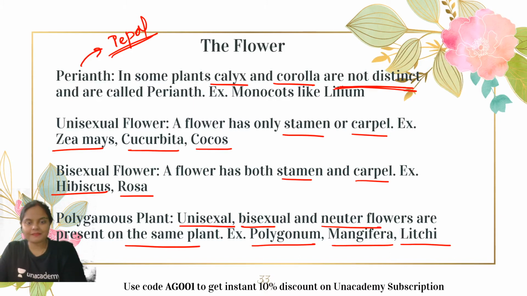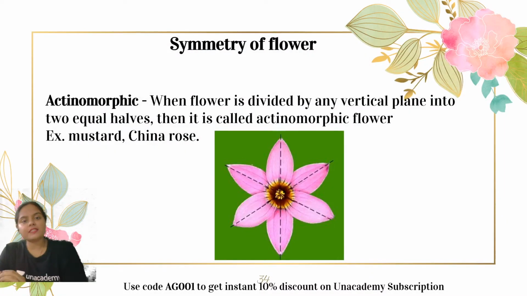Okay, guys. Now we have seen the structure of flower. We have seen the types of flowers. Now let us go through the symmetry of flower. As in humans or in case of animals, we study about the symmetry of animals. It is either radial or bilateral symmetry. Similarly, when we discuss the symmetry of flower, there are three different terms. First one is actinomorphic. You can relate this actinomorphic symmetry to the radial symmetry which we observe in case of animals.